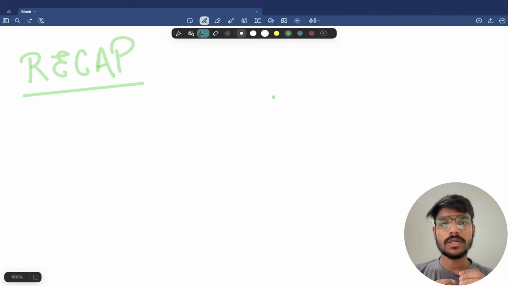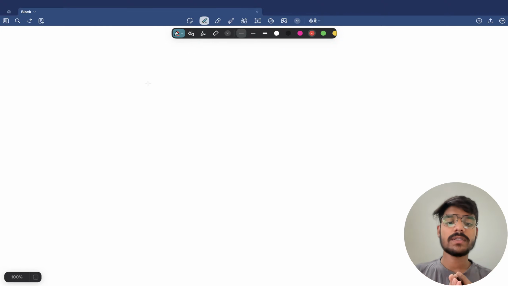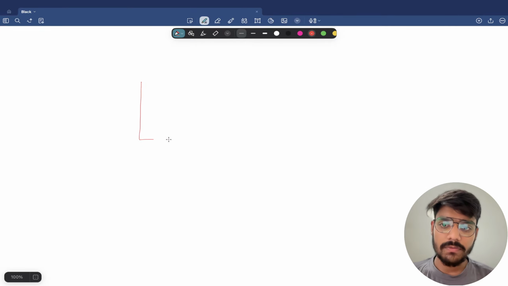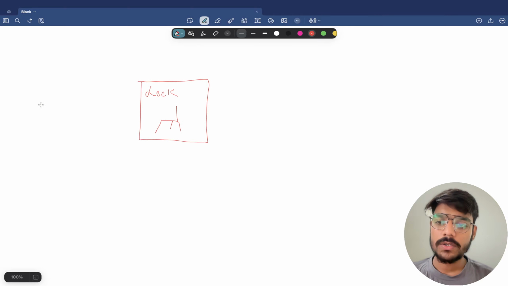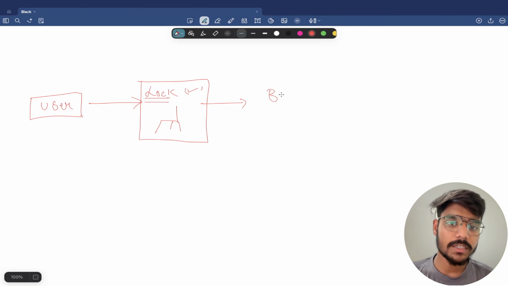But here is the question: the moment a server wins the lock, is the seat booked? Most people say yes, but it's not. We have a lock here, and that's the seat we need to book. A user requests to lock the seat, but if it is locked, is it confirmed that it is booked?